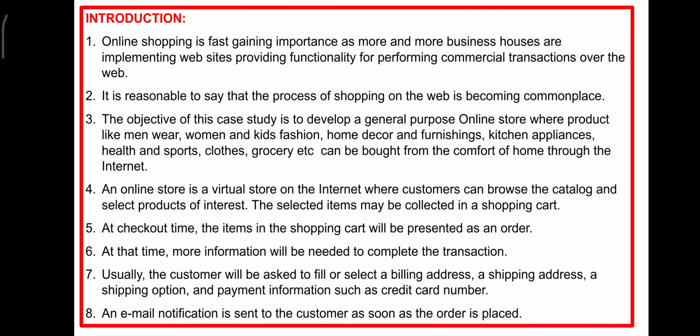On the internet, customers can browse the catalog and select products of interest. Selected items may be collected in a shopping cart. Shopping cart is nothing but you make a wish list. For example, you want to purchase some dresses for you. You make a wish list of all those details, and after you make a wish, before payment it will move on to the shopping cart, and soon after the payment it will be shipped to your residential address.